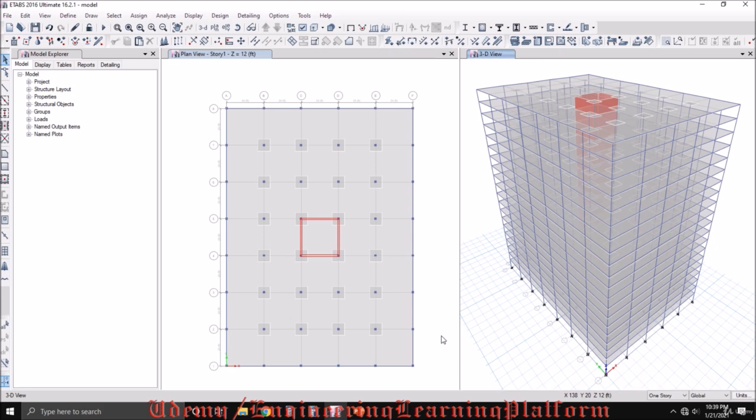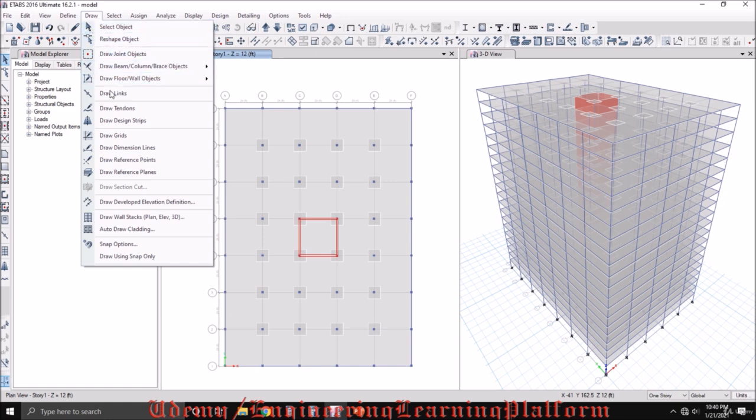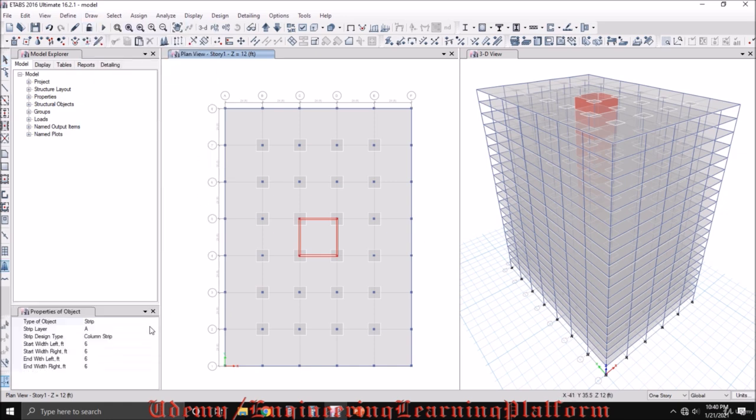So here is the ETABS model we will be using for the exercise. This is the same model which we used in previous lectures. So for drawing the strip width, you need to go to Draw and Draw Design Strips. A design strip defines the width of a strip, or the portion of slab where your reinforcement for a particular force or moment will be placed.